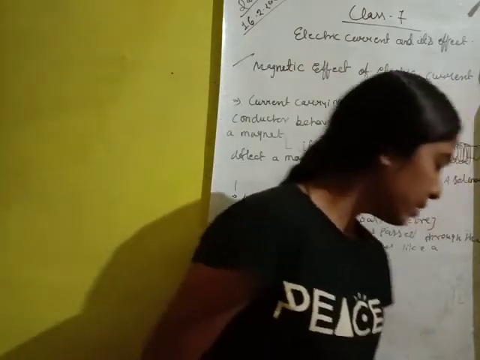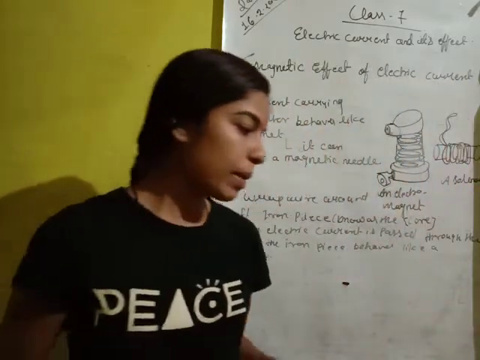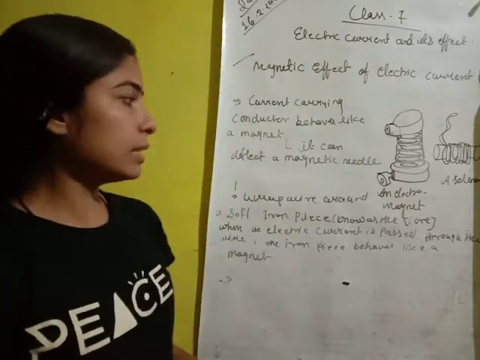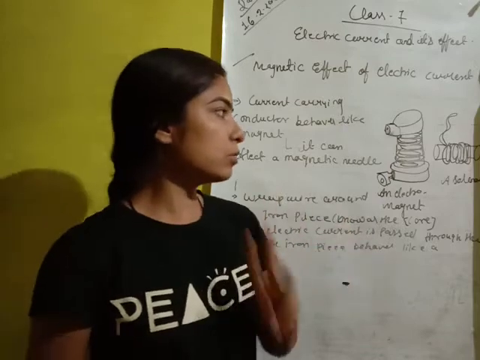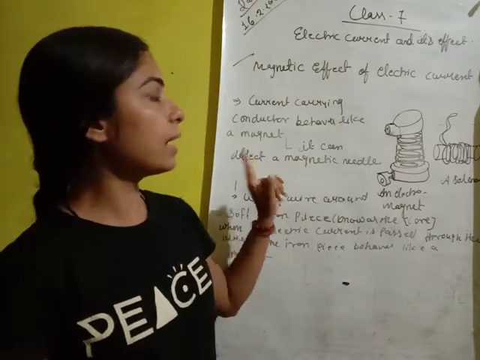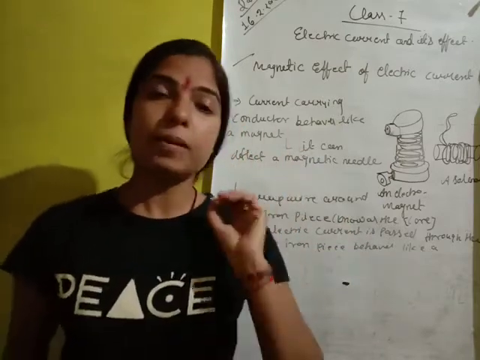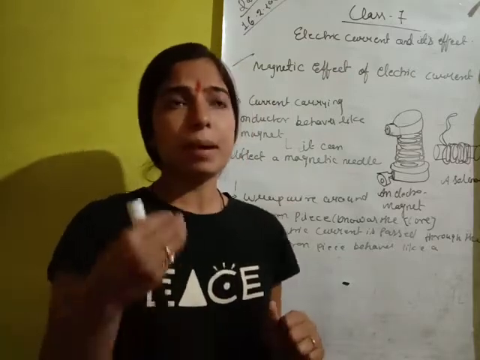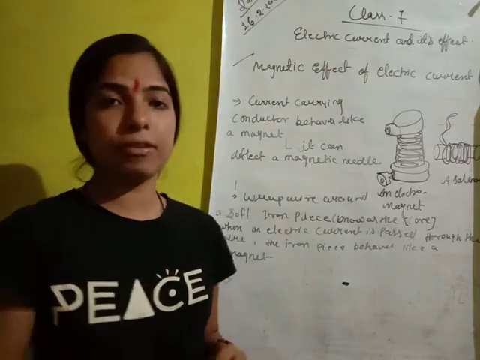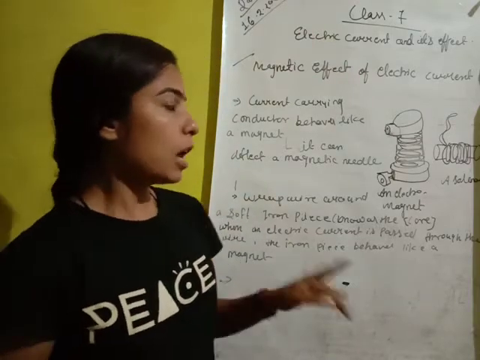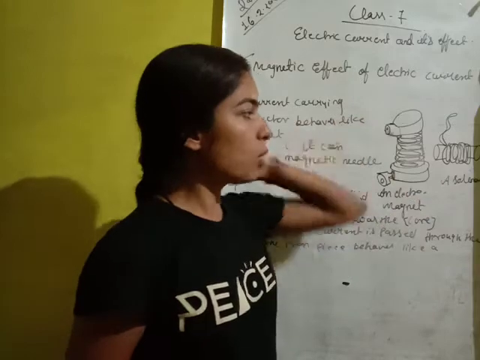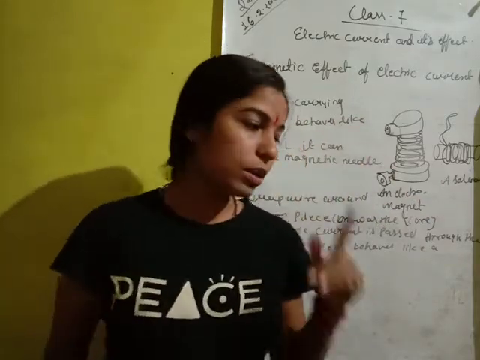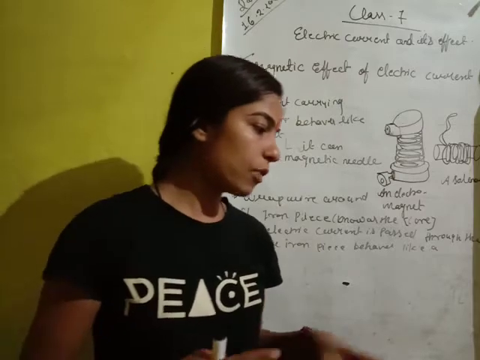You have to know only this. What the uses of the electromagnet and solenoid are, I will tell you tomorrow. In this video you have to learn three basic things. Firstly, how any substance shows a magnetic effect by electricity. Now, what is an electromagnet and what is a solenoid? You have to know both structures, so practice both structures. Tomorrow I will tell you about the uses of an electromagnet.